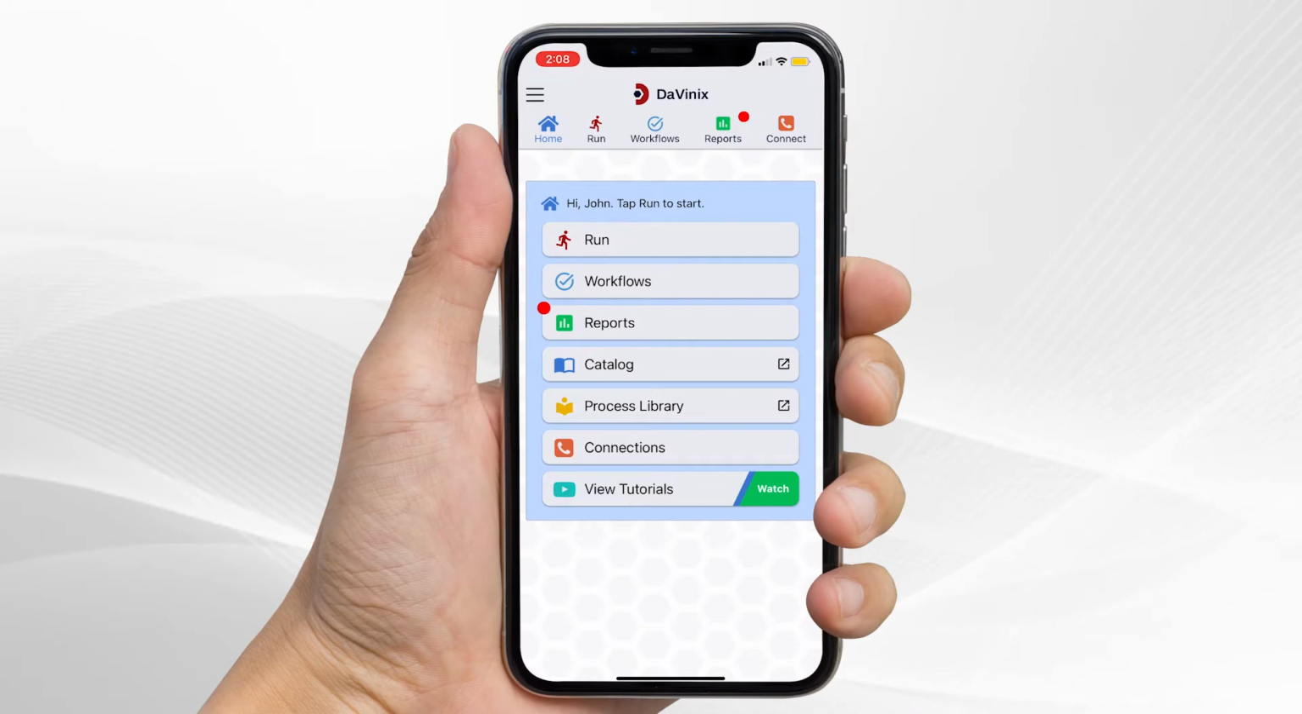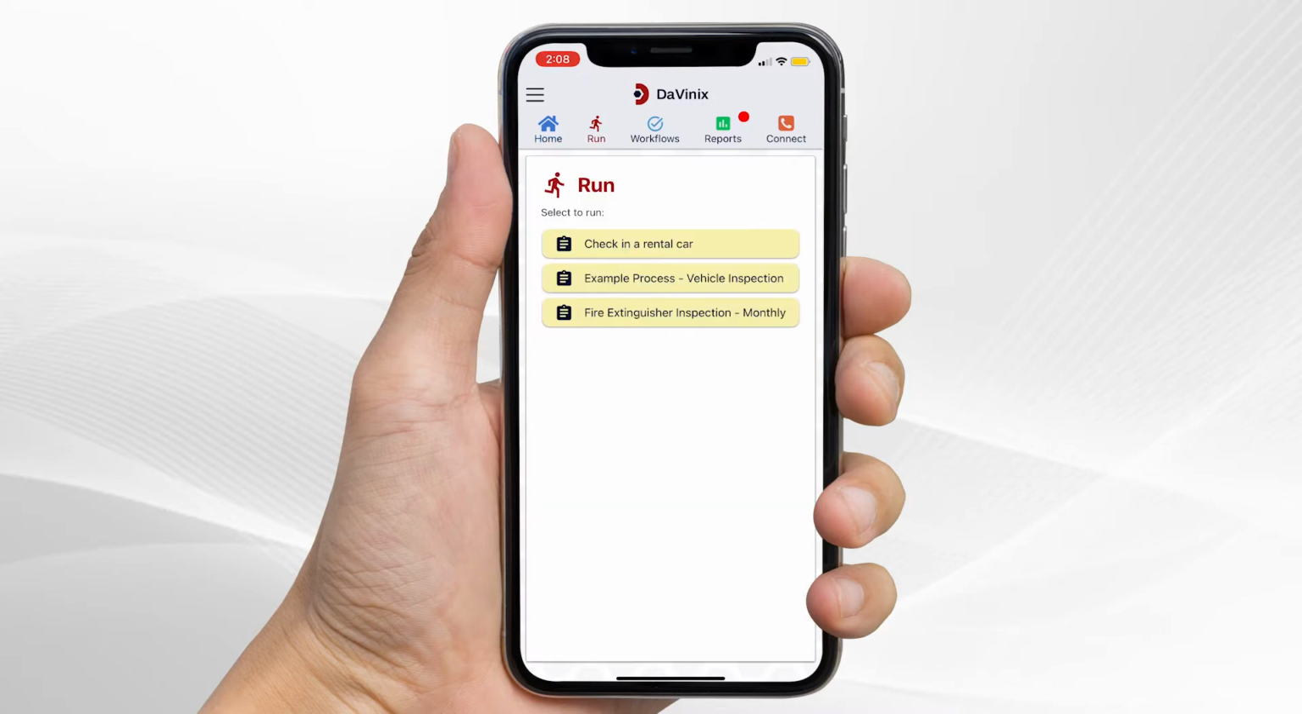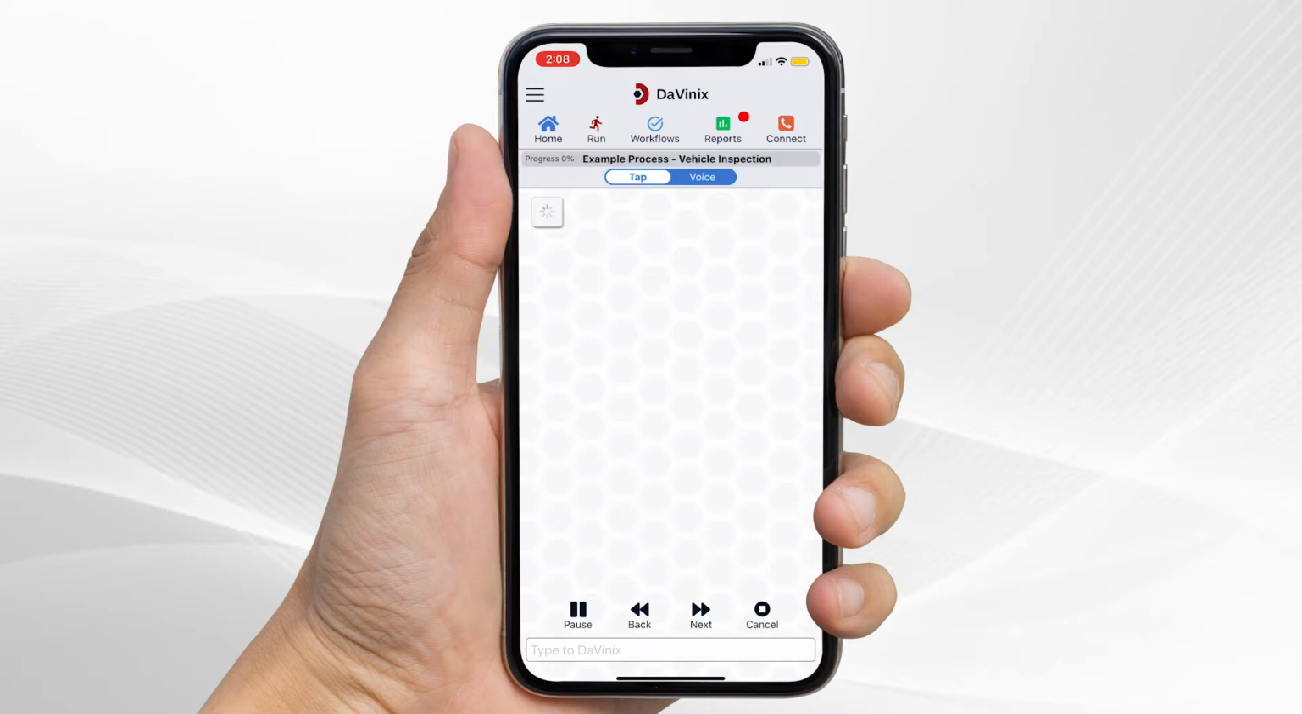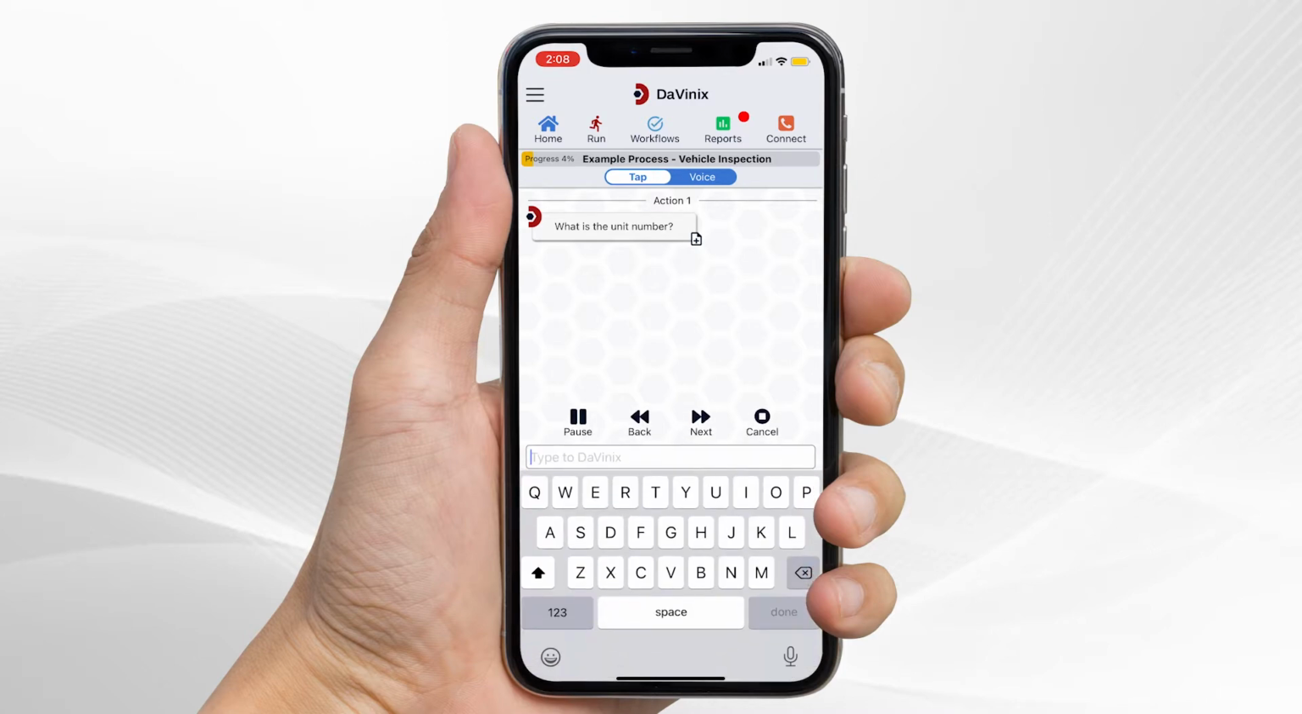Let's have a look at what a user will experience when they go into the DaVinix app. When your people go in to run a process or experience a lesson, they will tap Run, and there they will see either processes or lessons that have been assigned to them. The DaVinix app is interactive, so you can both collect and convey information via voice or tap.